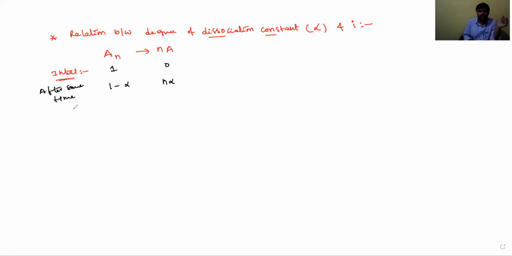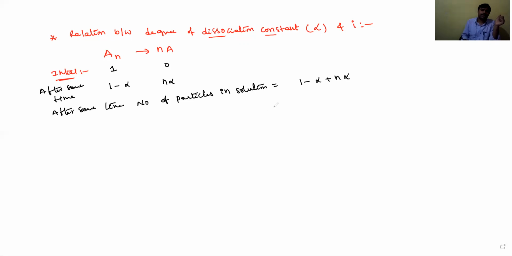Okay, after some time, the number of particles in solution is equal to 1 minus alpha plus n alpha.